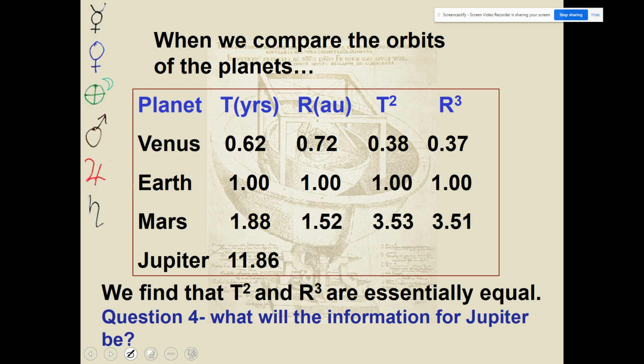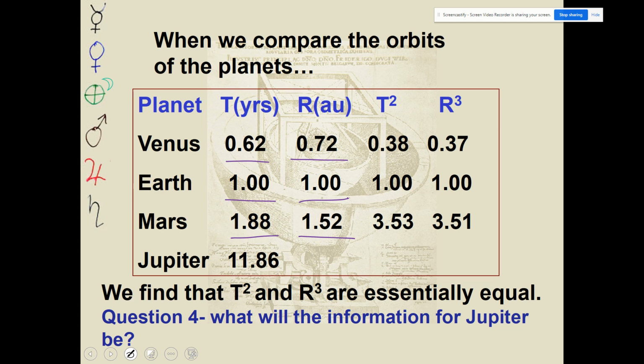When we compare the orbits of the planets, we get something that looks like this. Obviously, Earth is 1 astronomical unit away, and it takes 1 year to go around. Well, Venus is a little bit closer, okay? And it takes less time. Mars is a little bit further away and takes more time, okay? What about Jupiter? Can we find the t squared and the r cubed for Jupiter? What will the information be?